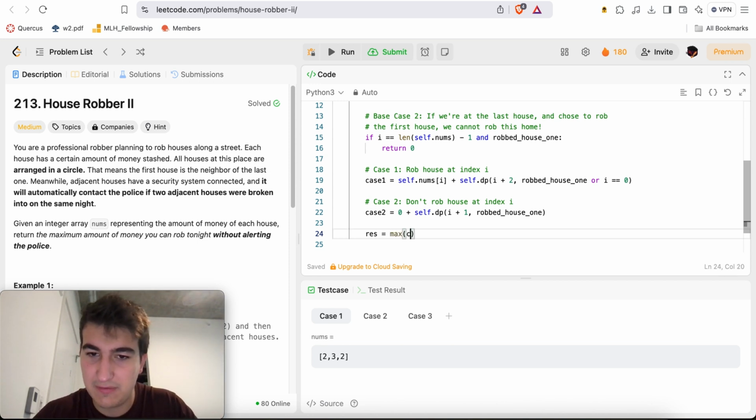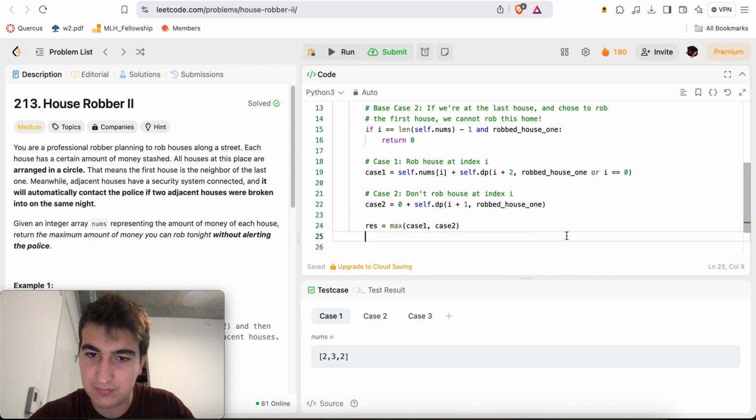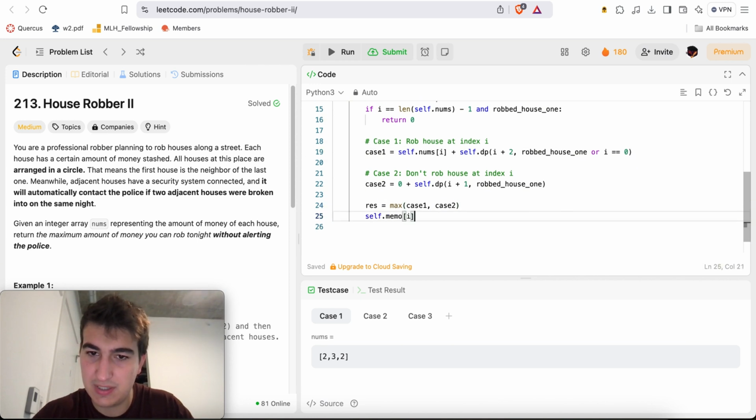Res is equal to max of case 1, comma case 2. Self.memo of i, comma rob house 1 is equal to res. So now we have 2 dimensions. Return res.